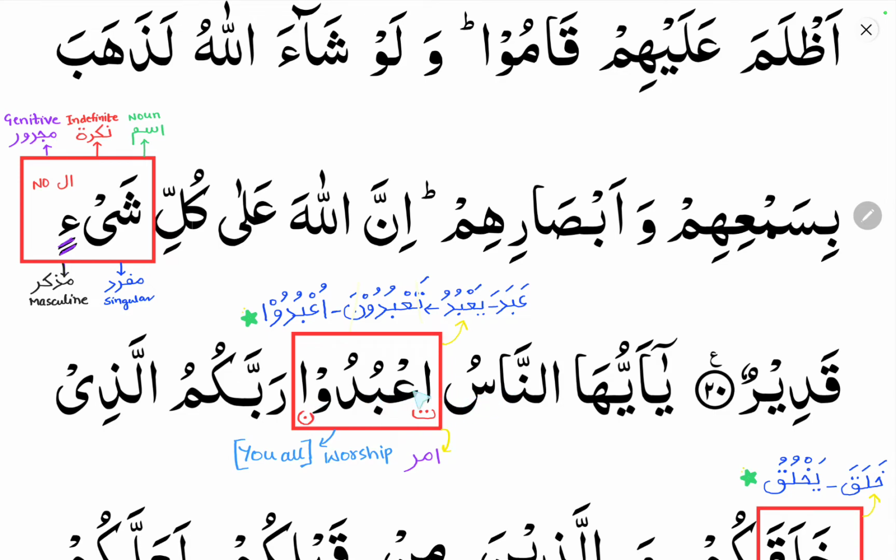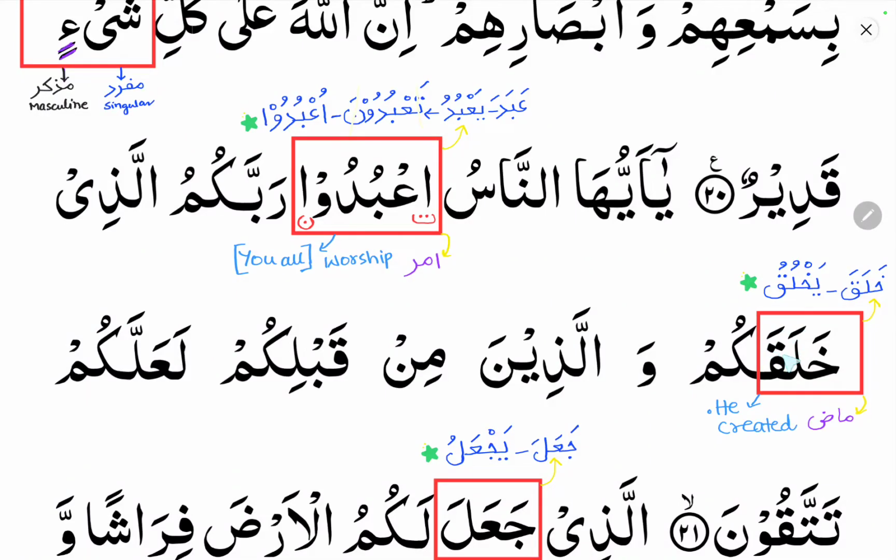Since the ain kalima has a dhamma, this arzi alif will receive a dhamma. So ubudu means you all worship. It is a fe'lul amr.